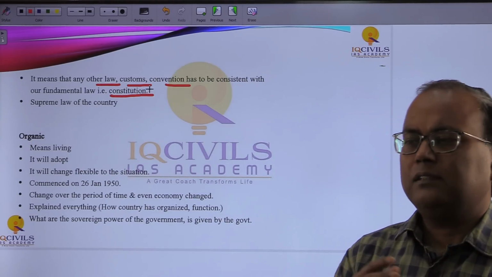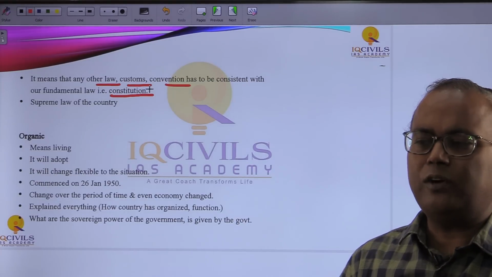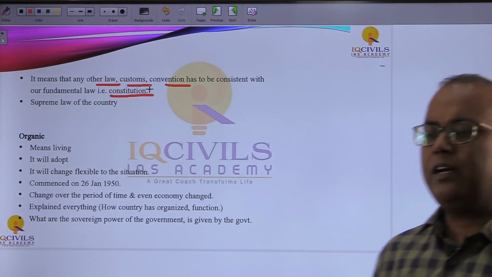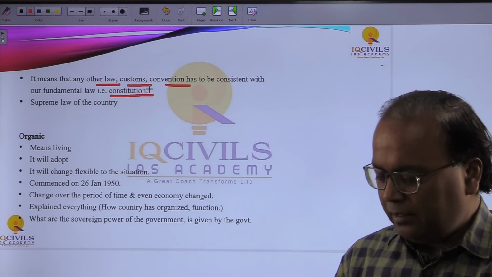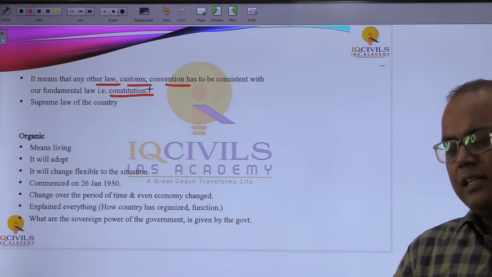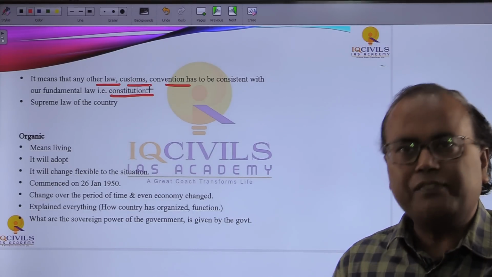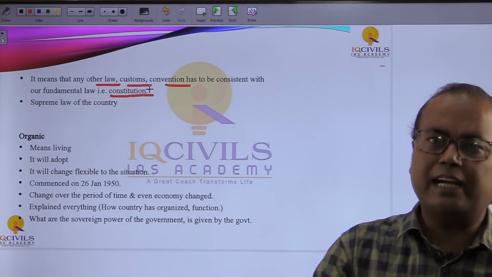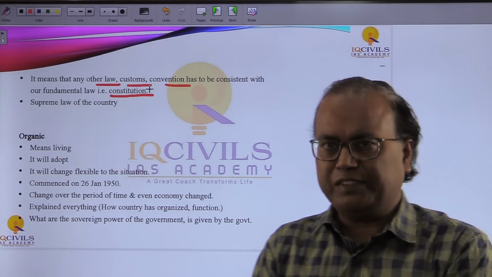As you know, women in the menstrual age of 10 to 50 are not allowed into the sanctum sanctorum of the Sabarimala temple, because Lord Ayyappa is supposed to be the god of celibacy, so it leads to impurity. That was the belief, and that is the belief right now, but somehow it is infringing the right of the women in the age of 10 to 50.